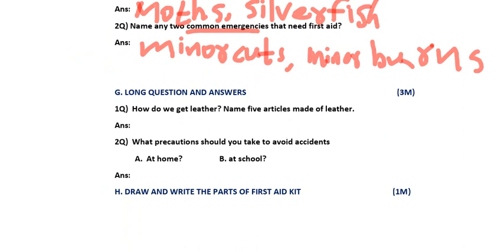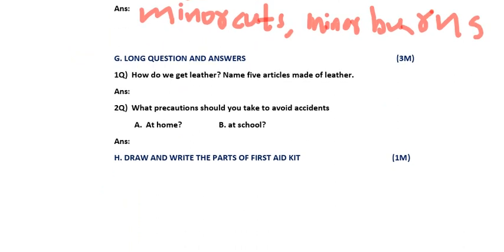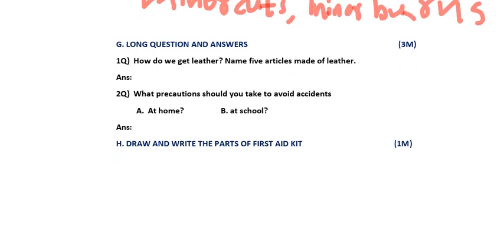Okay. And moving to the last one. Draw and write the parts of the first aid kit. First aid kit means, you all know generally what is meant by first aid. Emergency. Suppose if you got any accident at home, at school or at office, immediately what will we do? We'll take the first aid kit. Yes or no? What will be there in the first aid kit? Scissor, bandage, tablets, Dettol, all this will be there.